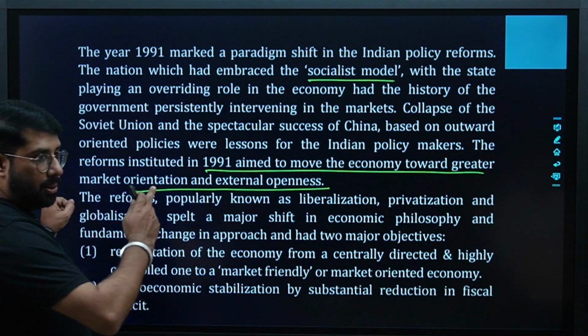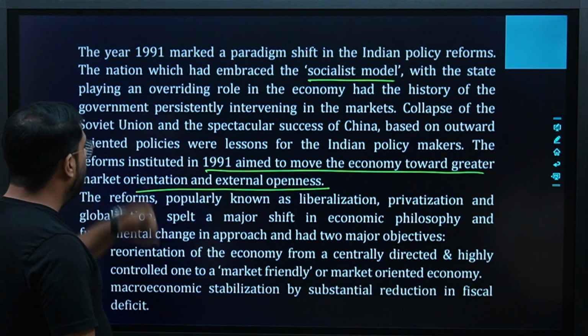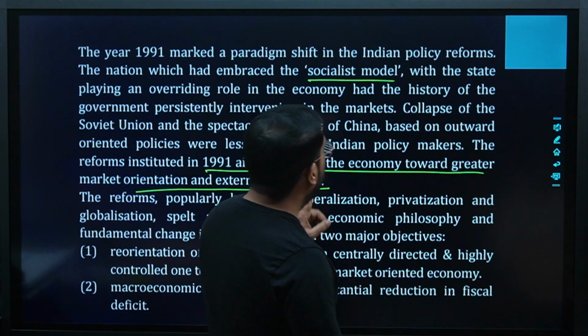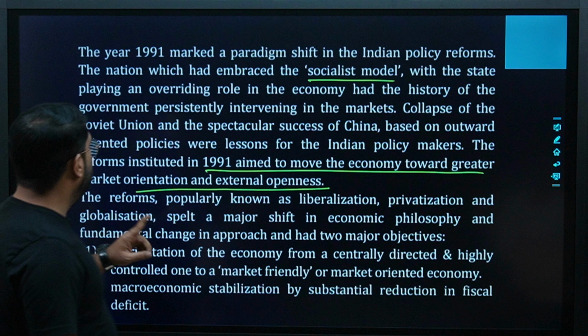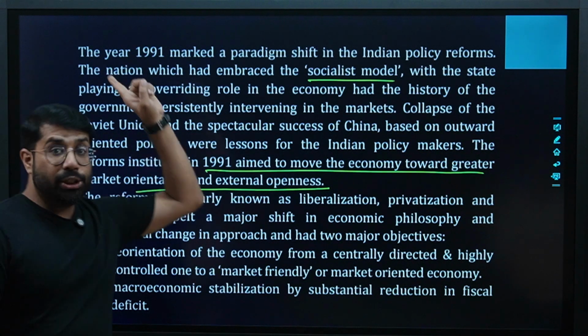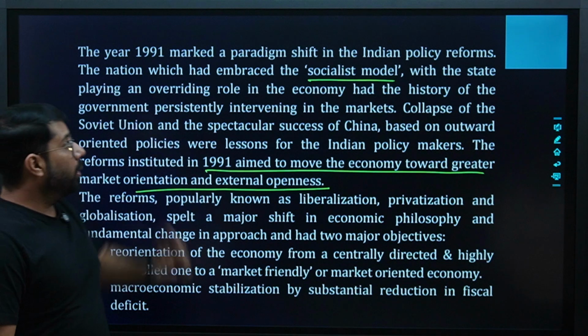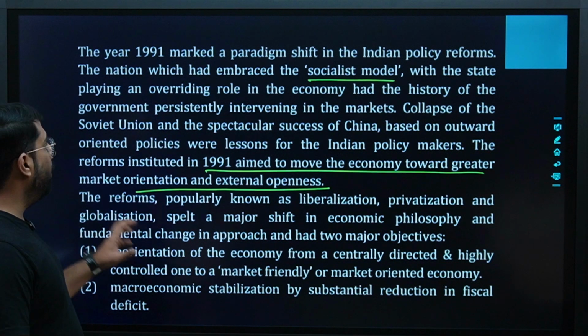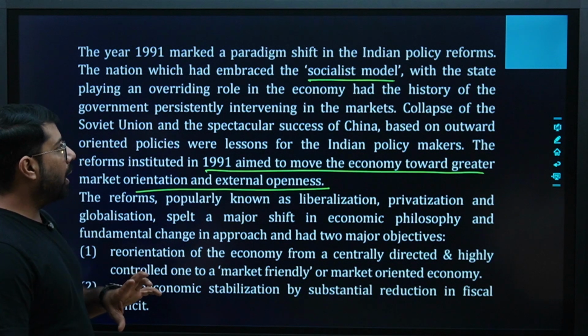A very important part. The year 91 marked a paradigm shift in the Indian policy reforms. The nation which had embraced the socialist model, with the state playing an overriding role in the economy, had the history of the government persistently intervening in the markets.